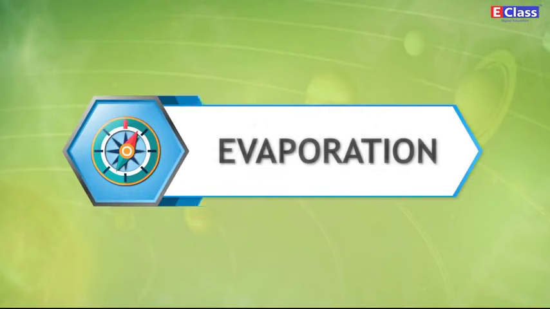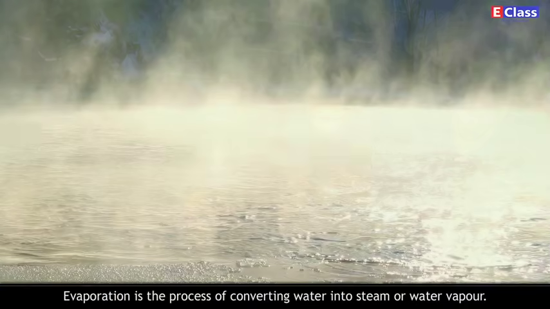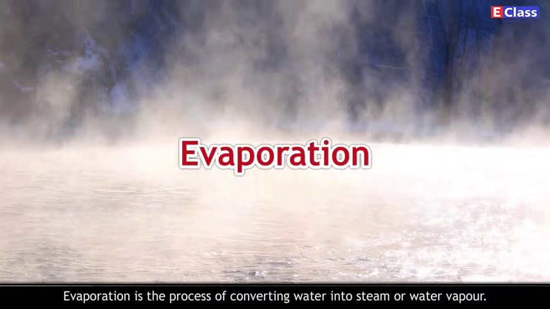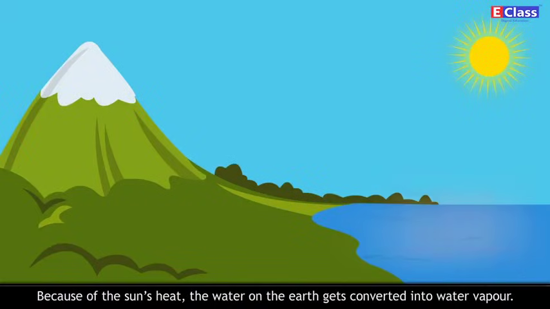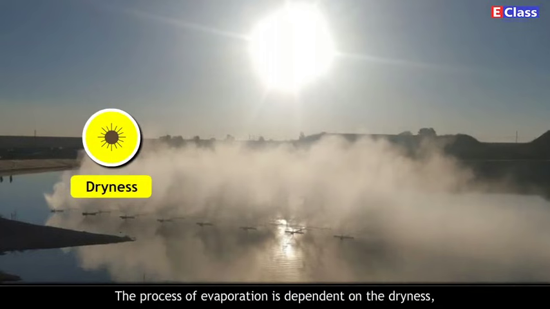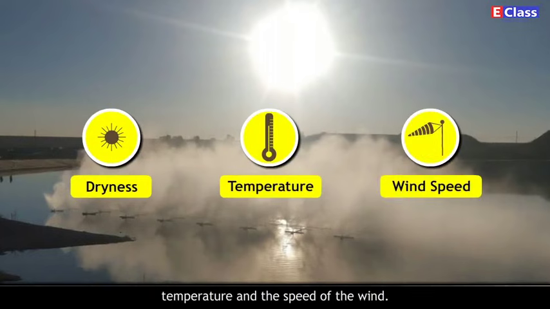Evaporation. Evaporation is the process of converting water into steam or water vapor. Because of the sun's heat, the water on the earth gets converted into water vapor. The process of evaporation is dependent on the dryness, temperature, and the speed of the wind.